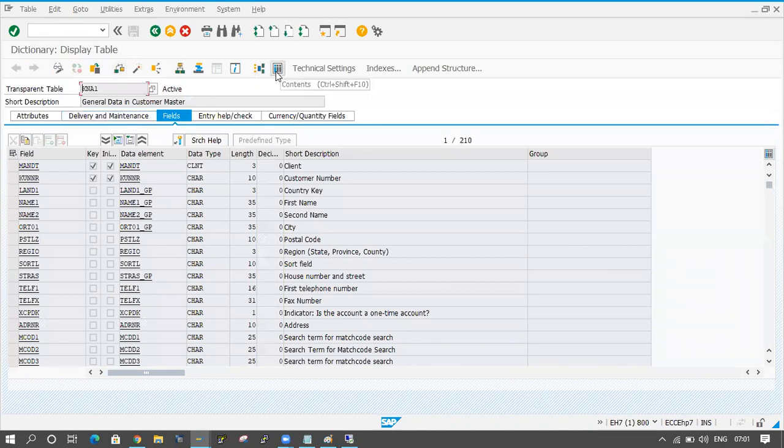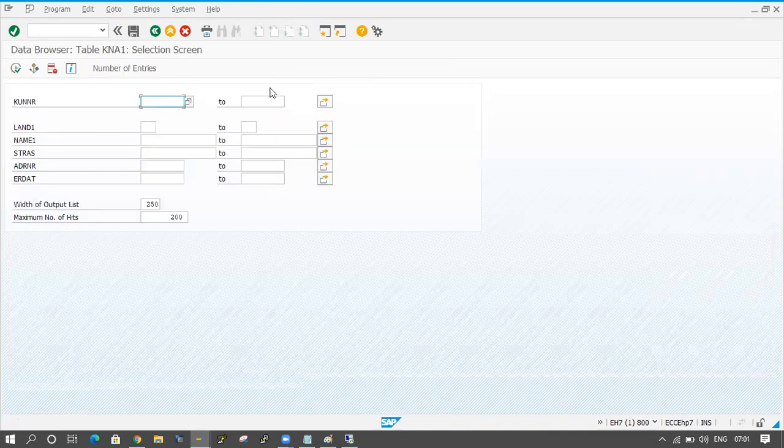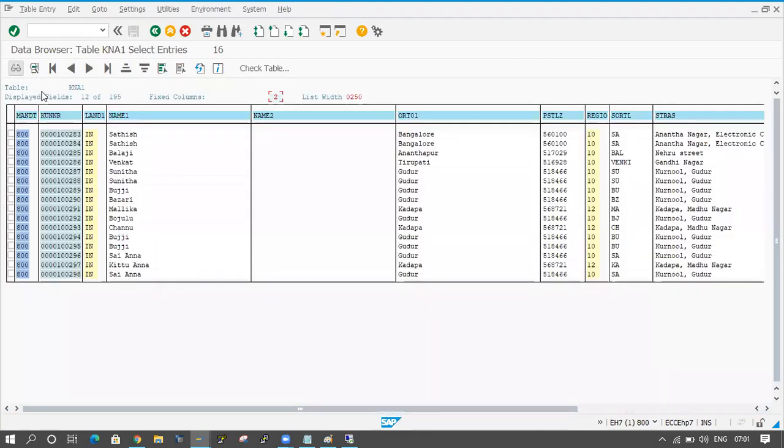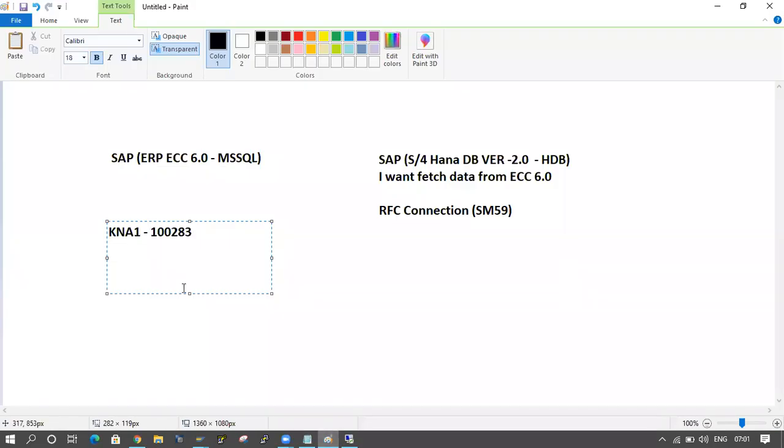Click on display object list, and click on ERDAT, and I am giving a date. Click on the execute button. The first customer I am copying here. The customer number is copied. 100283 is the customer number in the ECC system.